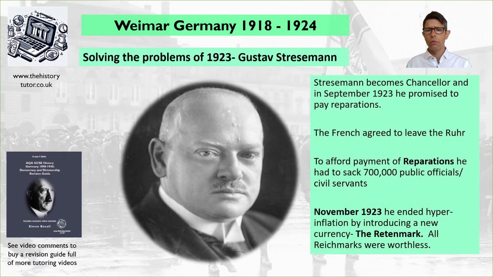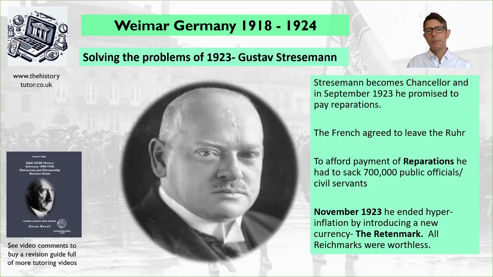So how are the problems solved? So now we need to turn to Gustav Stresemann, and we'll talk about him a little bit also in the next video, 1924 to 28. So Stresemann becomes Chancellor. In September 1923, he promised to pay reparations. The French agreed to leave the Ruhr, and to afford to pay reparations, he had to sack 700,000 public officials and civil servants. He has managed to get the French to leave the Ruhr, but it's very unpopular paying back reparations and sacking people. So November 1923, hyperinflation came to an end when he introduced a new currency called the Rentenmark, and all the old marks became worthless.